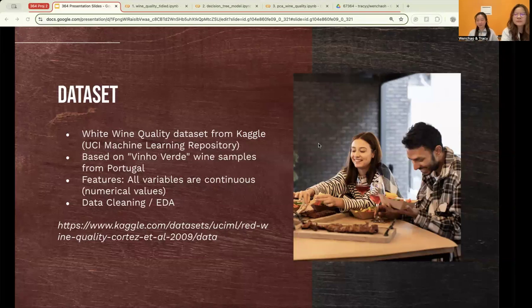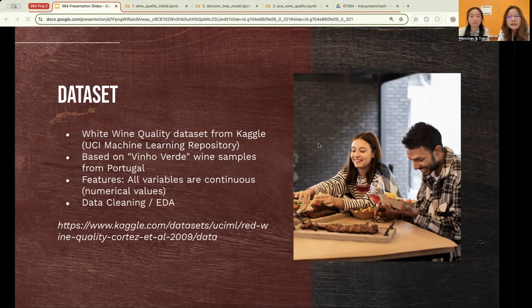So we used the white wine quality data set, which is available on Kaggle and originally published by the UCI Machine Learning Repository. The data is based on Vinho Verde wine samples from Portugal, and it includes numerical features such as acidity, sugar, alcohol, and other physiochemical properties. As a first step, we performed data cleaning and exploratory data analysis to better understand the feature distributions, detect any outliers, and prepare the data for modeling.